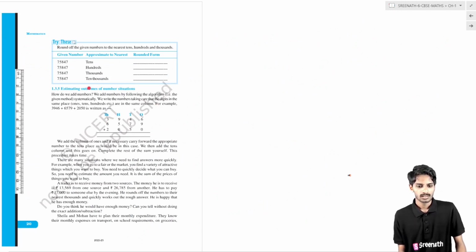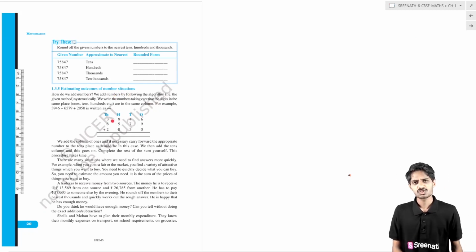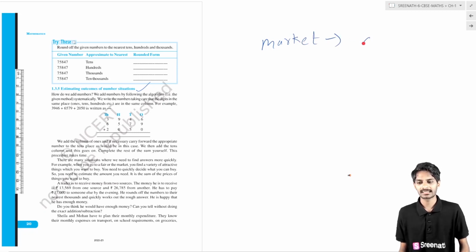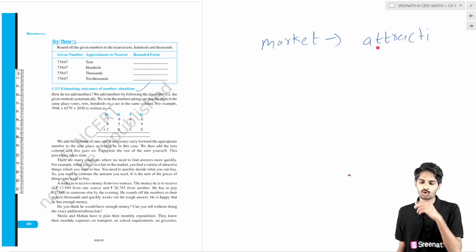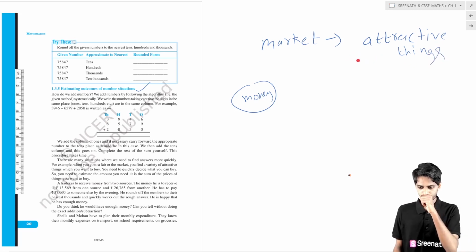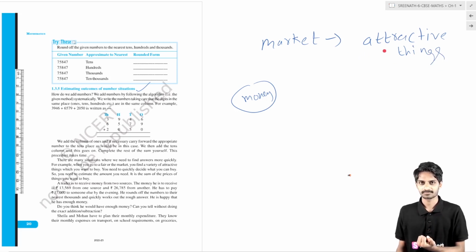Okay, now estimating outcomes of number situations. Before I give you a task, suppose you went to a market and there are so many attracting things, so many toys, cars, sweets and ice creams, but you have only some money. Then you have to calculate the cost of all the things.